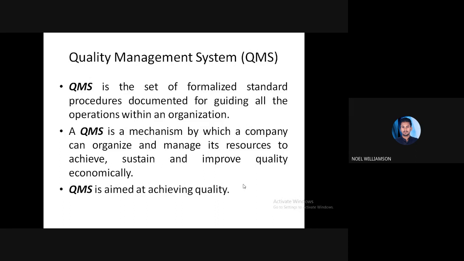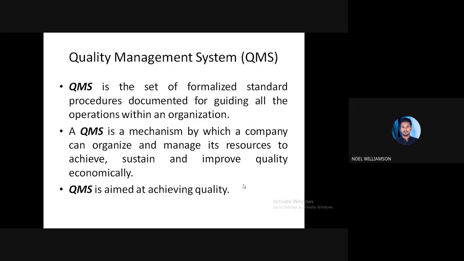Why do we adopt this mechanism? In order to organize and manage the resources. Whichever resources are available to the particular company, they have to organize and manage them systematically in order to achieve the quality and sustain the quality throughout the process, and also improve the quality in case of any improvement needed.